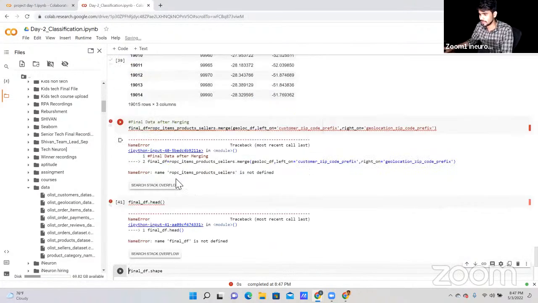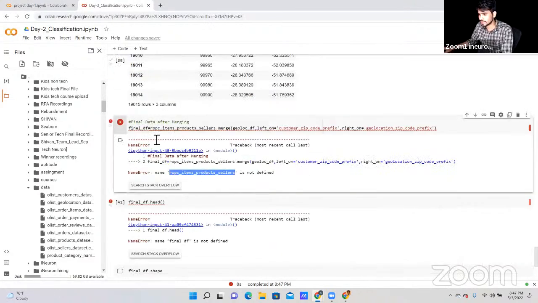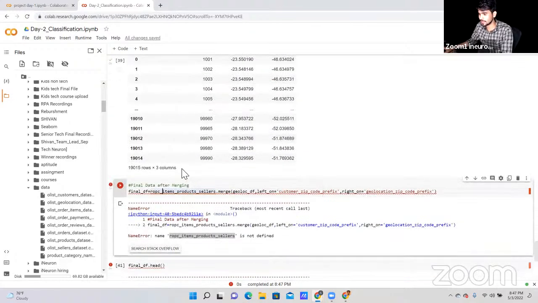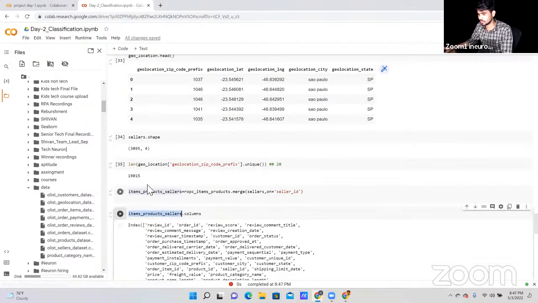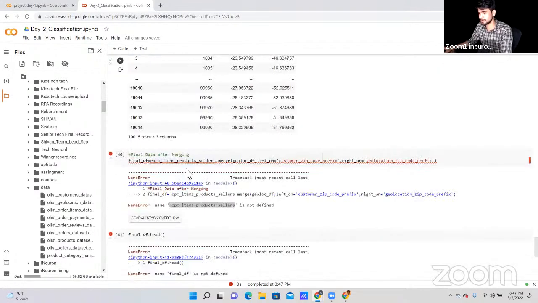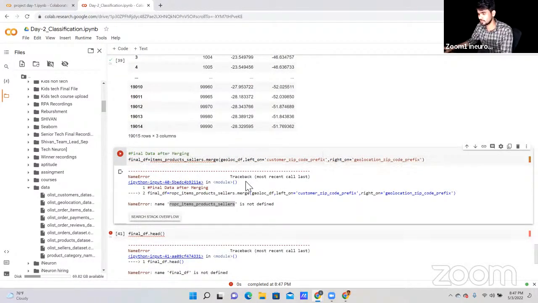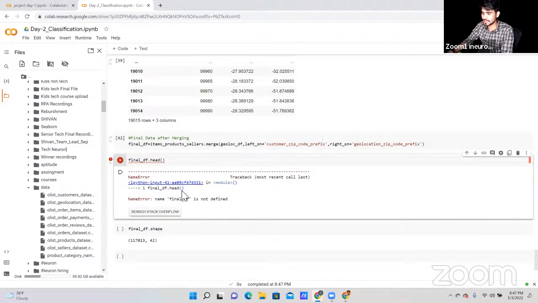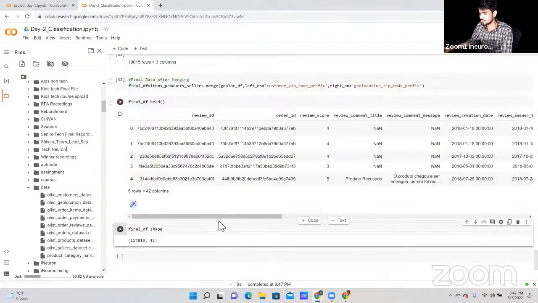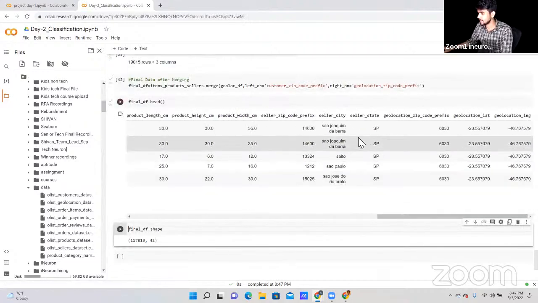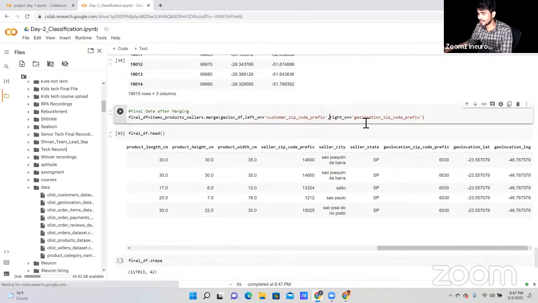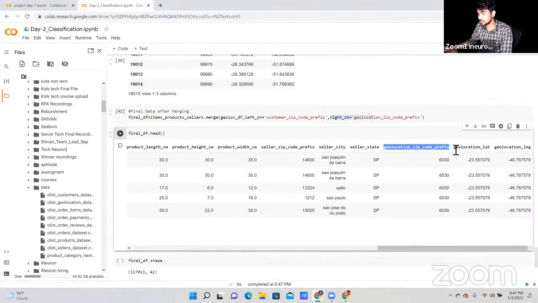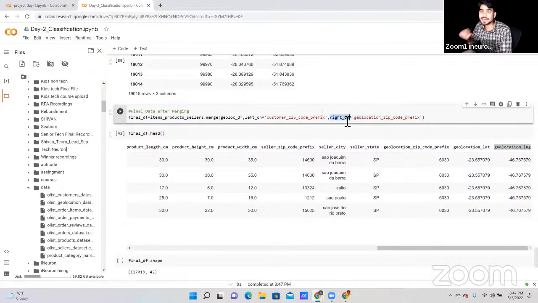Okay, the item product seller is not working, so let me check it out. Where is the item product seller? This one. Okay, I have written the wrong file name. So let me remove it and rerun this cell again. Okay, now it's working. Let's rerun our data. As you can see, our data is merged on the right side: geolocation zip code, latitude and longitude, because here we have used a right-side merge.